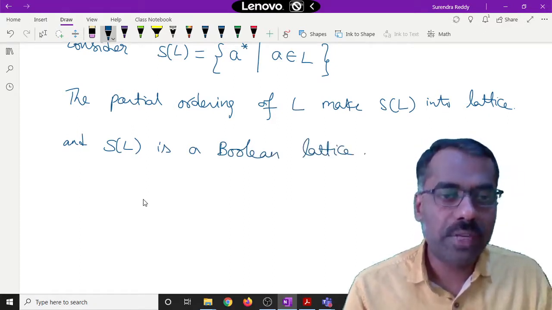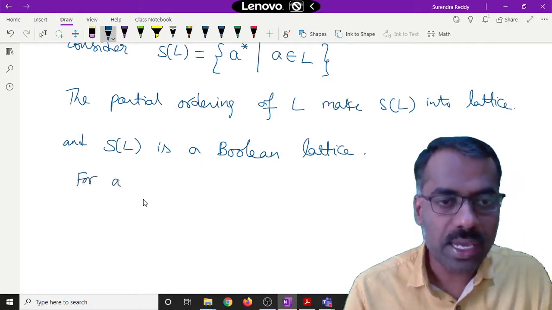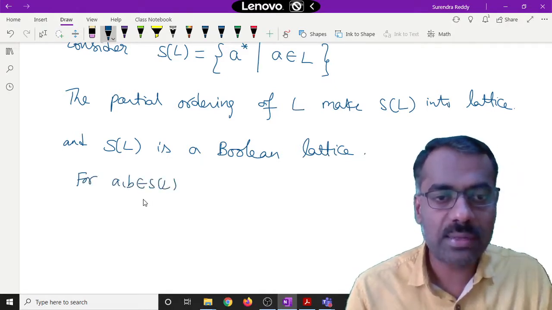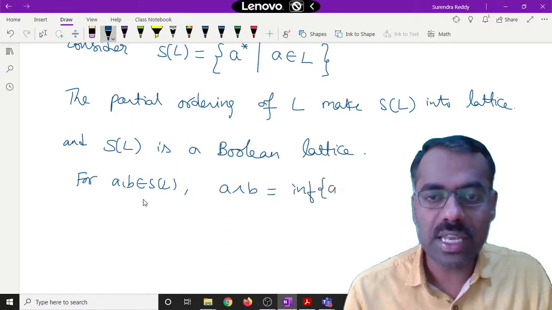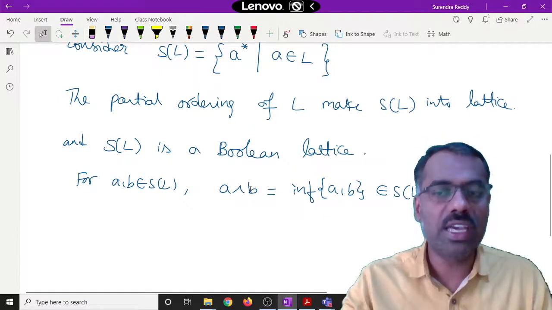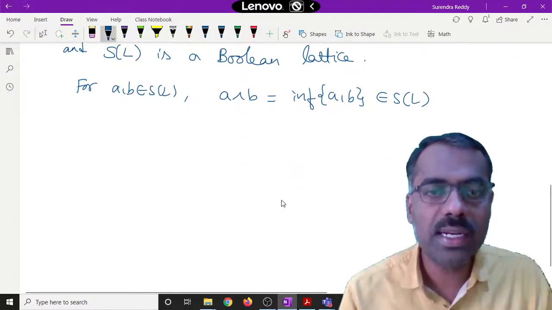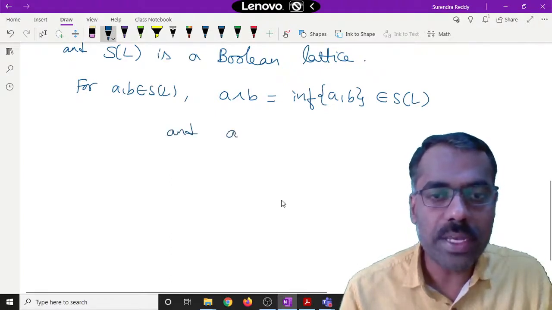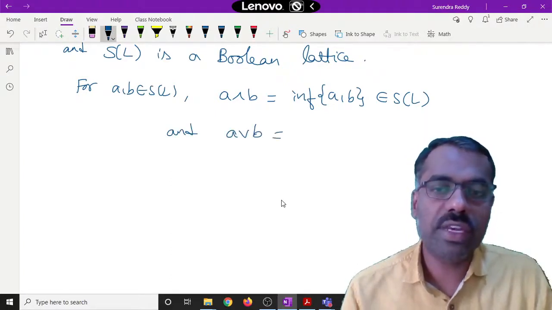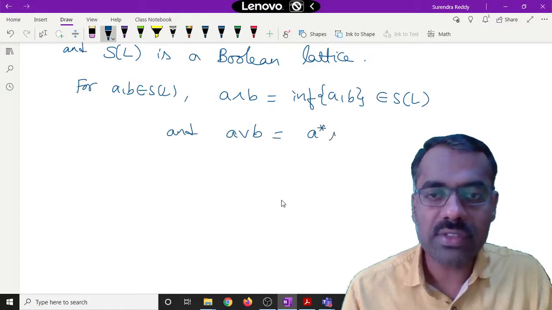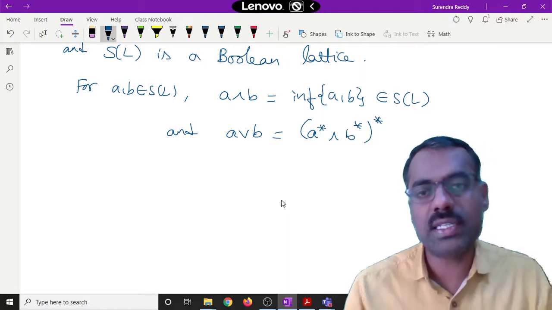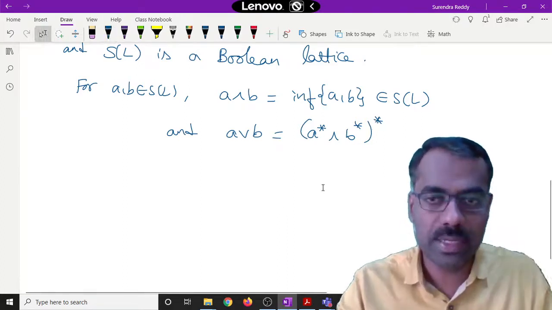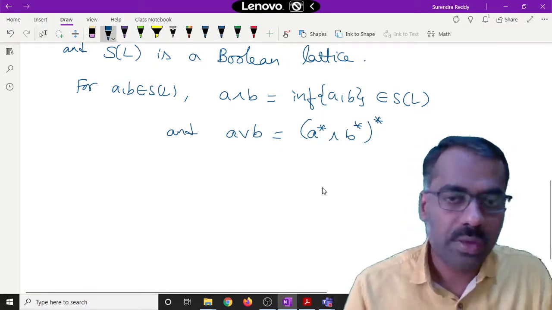How do we define it? For A, B belonging to S of L, A meet B is the infimum of A, B, and we have to make sure that this belongs to S of L. And A join B we define as the pseudo complement of A star meet B star, which we discussed last class when we defined this theorem.